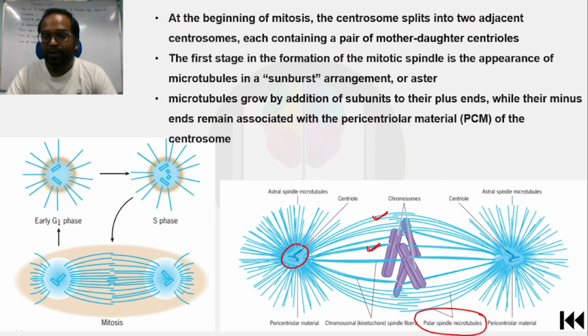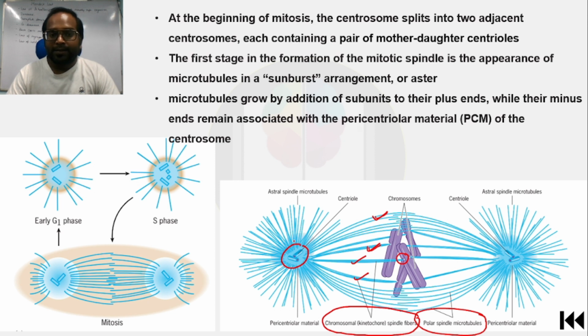The first type is polar spindle microtubules, which are not attached to any chromosome. The second type are chromosomal spindle fibers, or kinetochore spindle fibers.